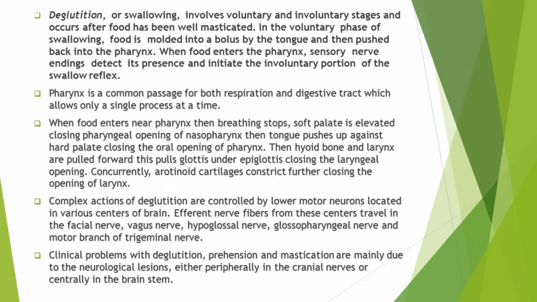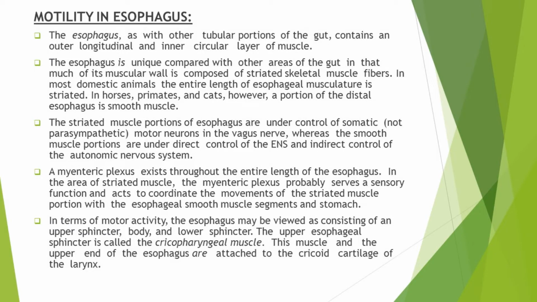When neurological lesions are present in the cranial nerves or in the brainstem, then there occurs problem with the process of swallowing, mastication, and prehension or capturing of food, because all these processes are controlled by central nervous system. Now let's talk about motility in esophagus. The esophagus contains an outer longitudinal layer and inner circular layer of muscles.